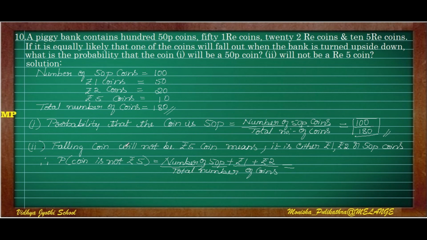So next is the falling coin will not be a 5 rupee coin. The falling coin can either be 50 paisa, 1 rupee or 2 rupee, but not a 5 rupee coin. Then the probability that the coin is not a 5 rupee coin is given by number of 50 paisa coins plus 1 rupee coins plus 2 rupee coins. Number of 50 paisa coins is 100 plus number of 1 rupee coins is 50 plus number of 2 rupee coins is 20, whole divided by total number of coins, 180. So this probability is 170 by 180, the probability that the coin is not a 5 rupee coin. I hope you understood.